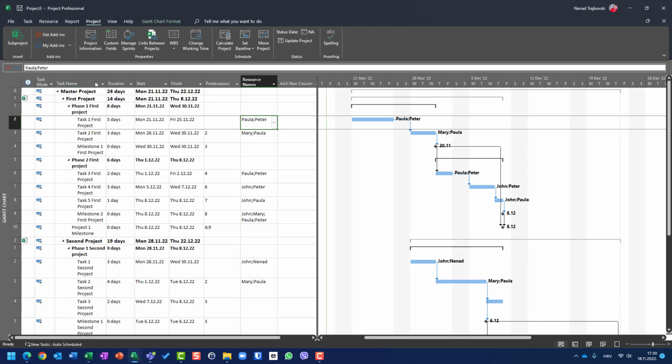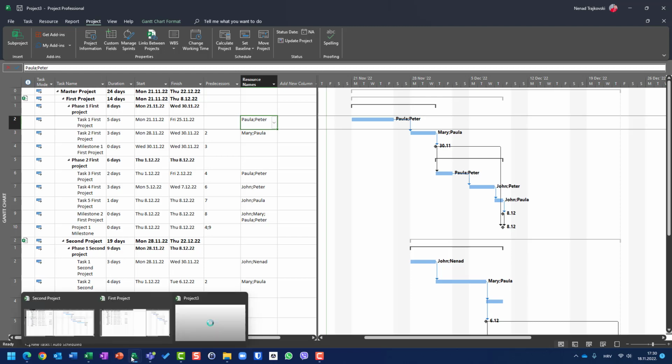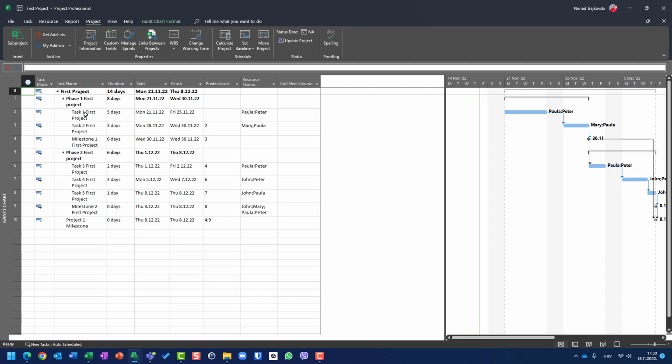Now I'm in master project. Now I go here in my first project. What do you see here? Task 1, 5 days, Peter and Paula. It is changed in the original project as well.